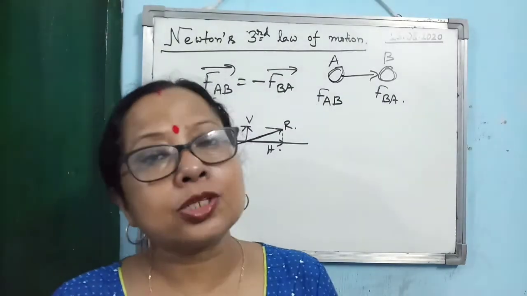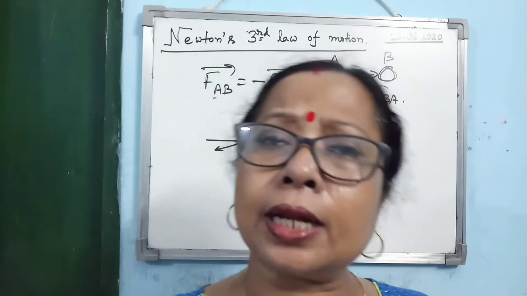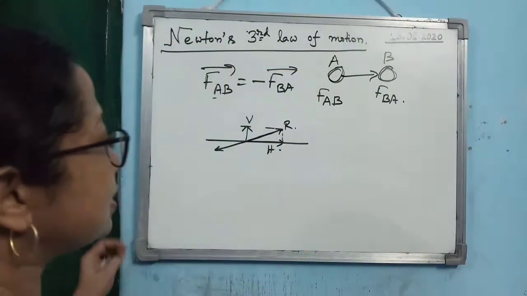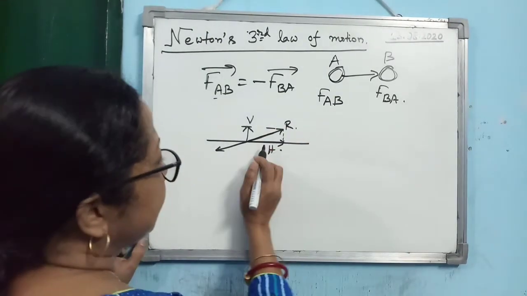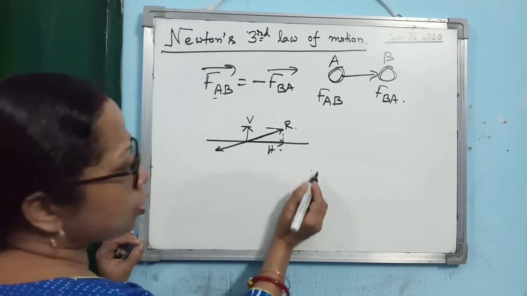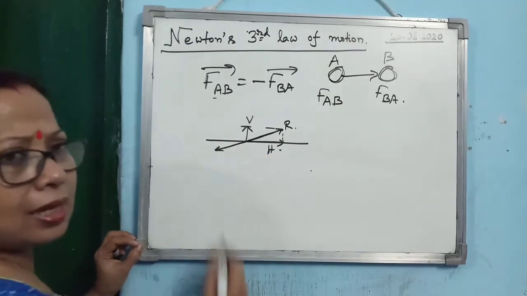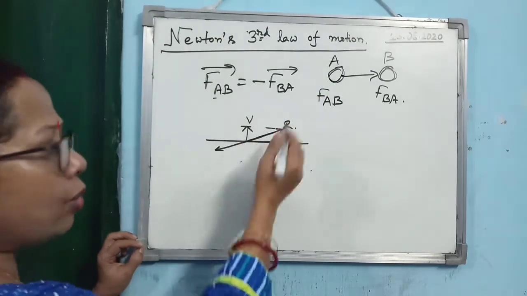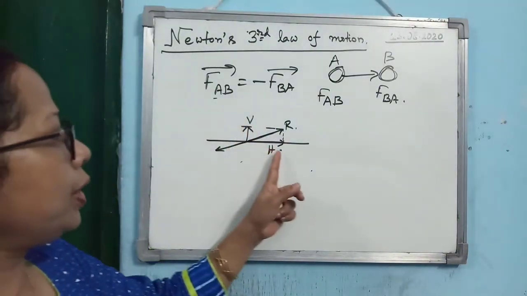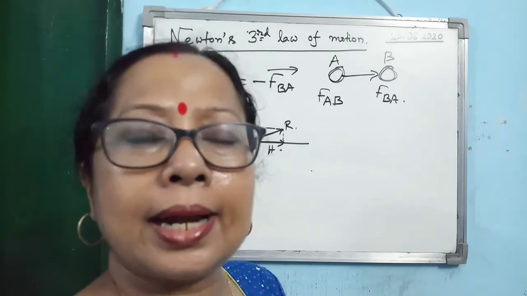Alright. Then next one is when a horse pulls the cart. When the horse pulls the cart, I hope you have observed how the horse runs. The horse always sets its feet, always making an angle like this, as we do. So what is happening in this case also, the foot of the horse is pressing the ground in this direction. So the ground is providing the reaction. Now reaction you can break into two components. The horizontal component helps the horse to move in the forward direction.